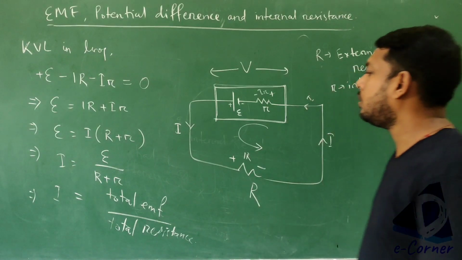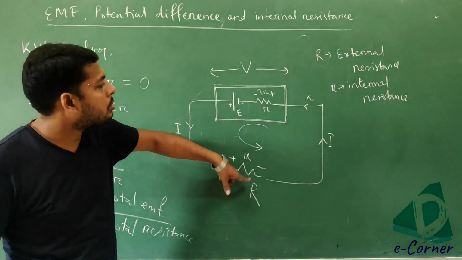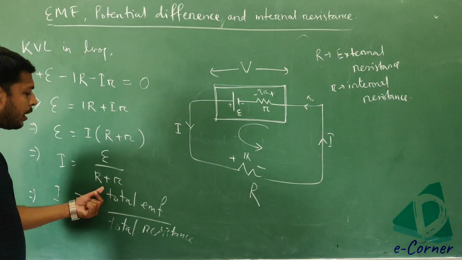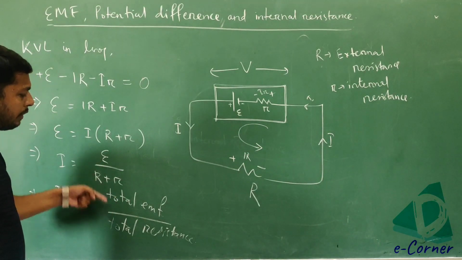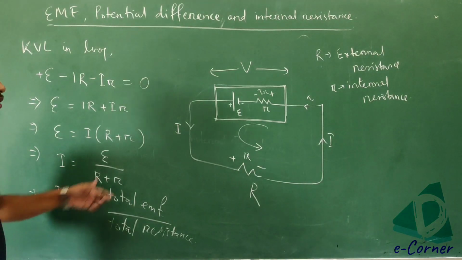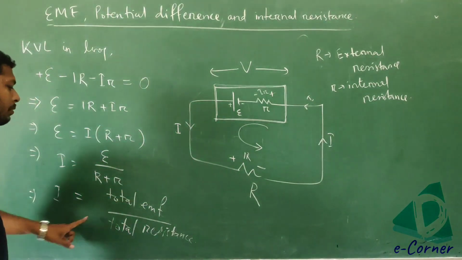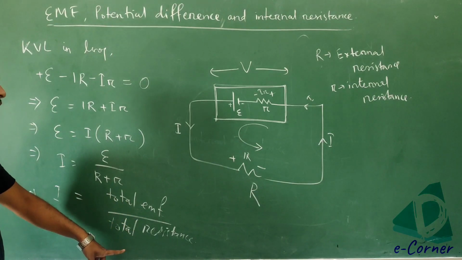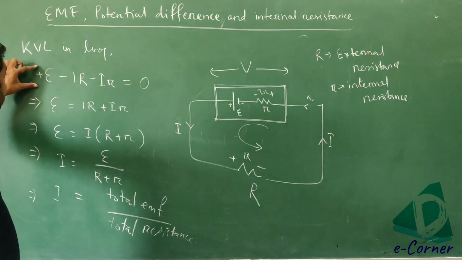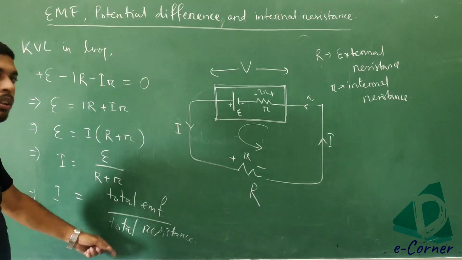Got it? So this is external resistance, this is internal resistance, and these two are connected in series combination. Since it is in series combination, we just have to add them. So capital R plus small r. So this is total EMF divided by total resistance. Alright. So this is the current through the main circuit. Current through the main circuit is I equal to total EMF by total resistance. You can solve by this formula also. From this equation also you can calculate the total current.